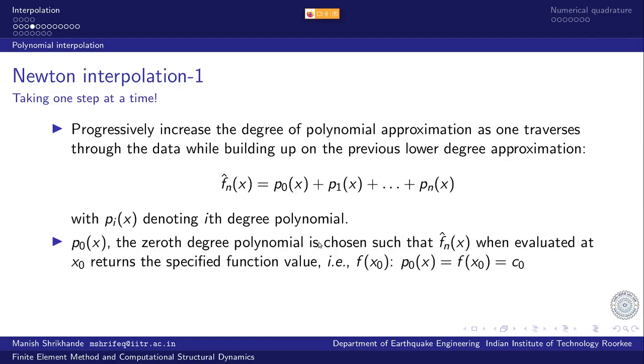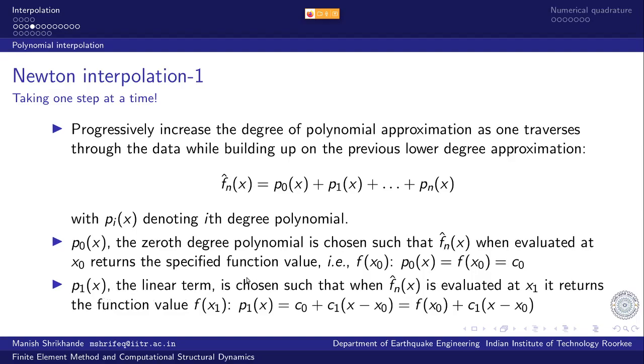So the 0th degree polynomial P0 is chosen such that f hat n, when evaluated at x0, returns the specified function value, that is f of x0. So P0(x) is simply synonymous with f of x0, the specified function value at x0, and let us call it the coefficient C0, the first constant term of the nth degree polynomial.